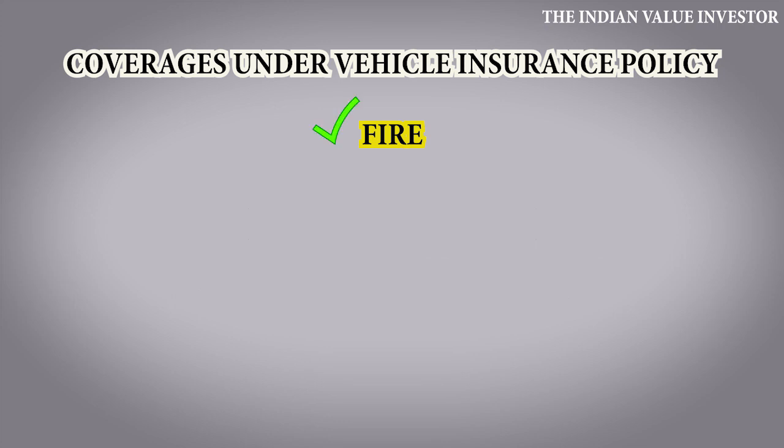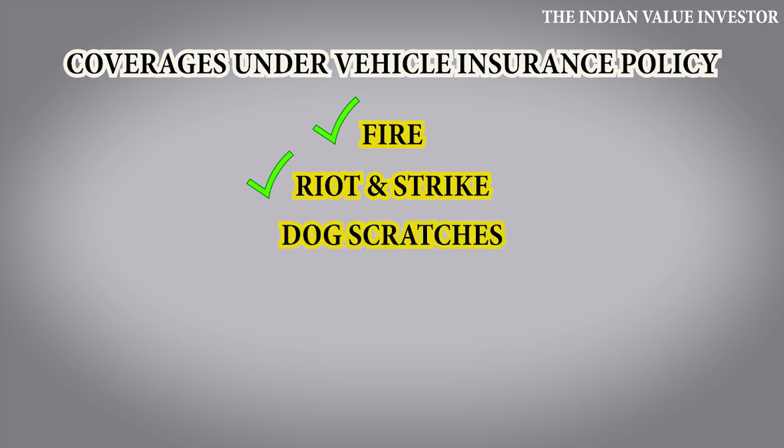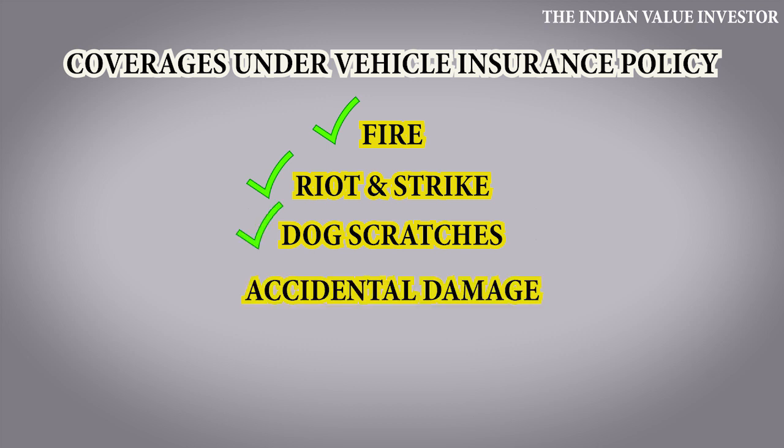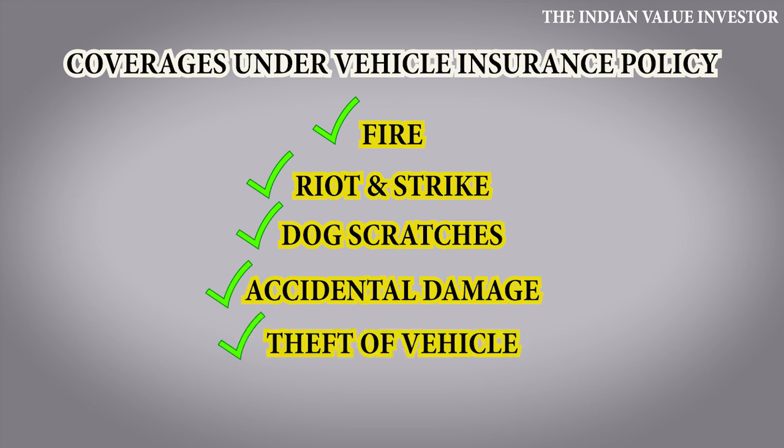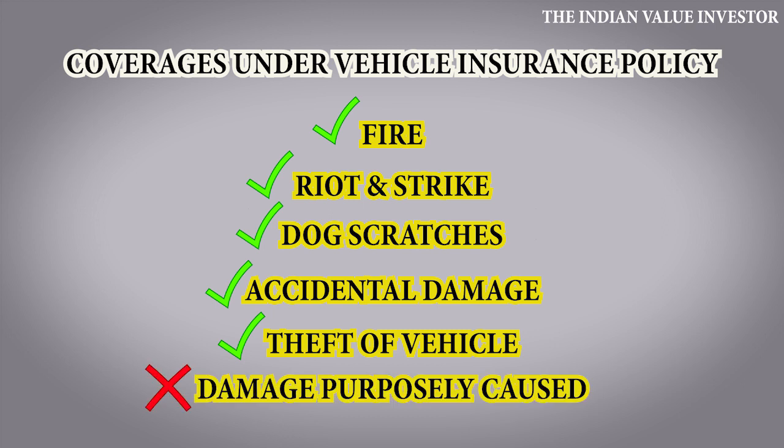If there is a riot and somebody breaks your car, yes, that is also covered. If your dog scratches your doors and they get damaged, yes, that is also covered. If by mistake you dash into another car and your car gets damaged, yes, that is also covered. If your car gets stolen, yes, that is also covered. So basically what I'm trying to say here is that almost all accidents which are not deliberately caused by you are covered under the motor insurance policy.